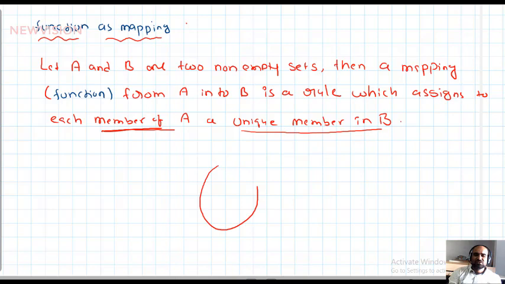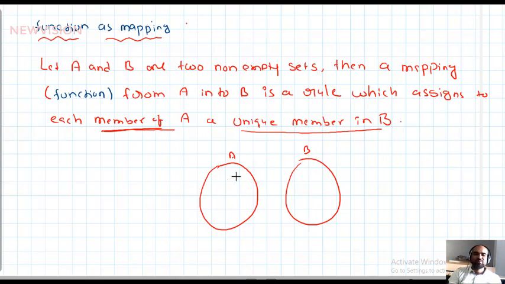Students, observe. This is one set, this is another set. This is set A, this is set B. A and B are two non-empty sets. These have some elements, these also have some elements. Then a mapping from A to B is a rule. According to some rule, we want to pair the elements of A with the elements in B, which assigns to each member. All the elements of A should be used up, each to a unique element of B.